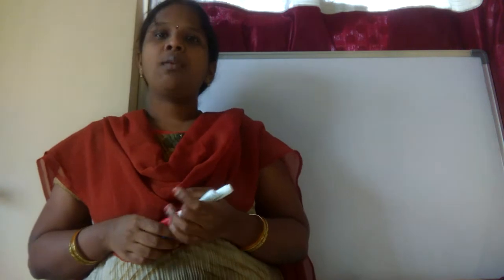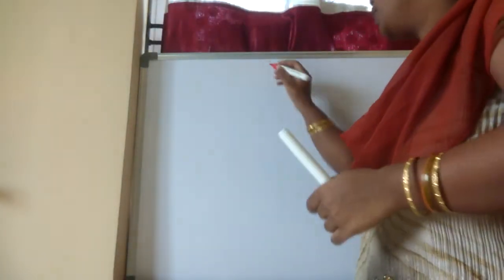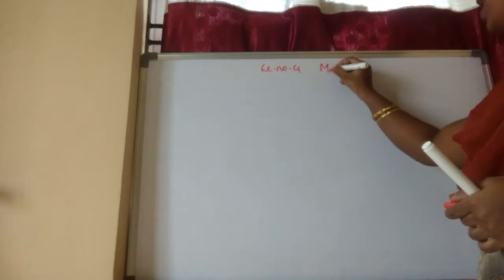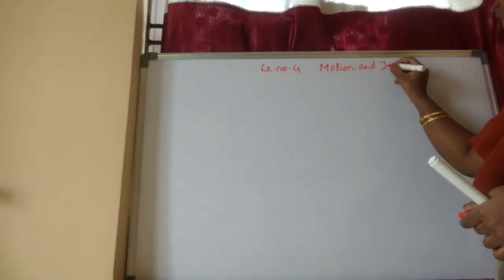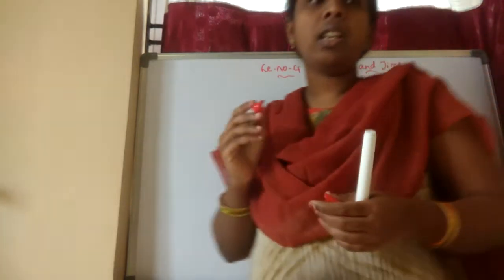So in the last session, we started our new lesson. What is that new lesson, children? We started lesson number 4. What is the lesson name, children? Motion and time. In the last session, we discussed what is motion and what is time.